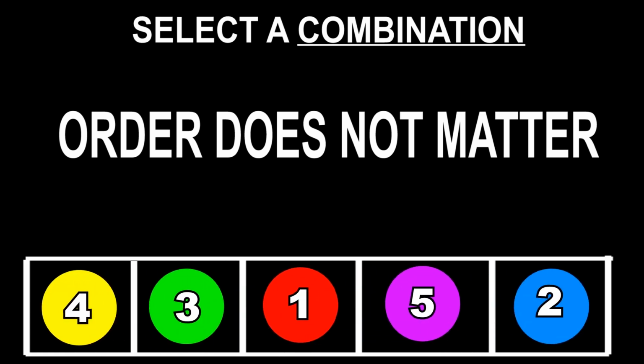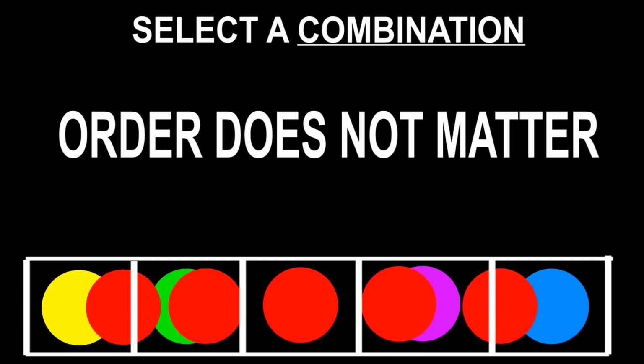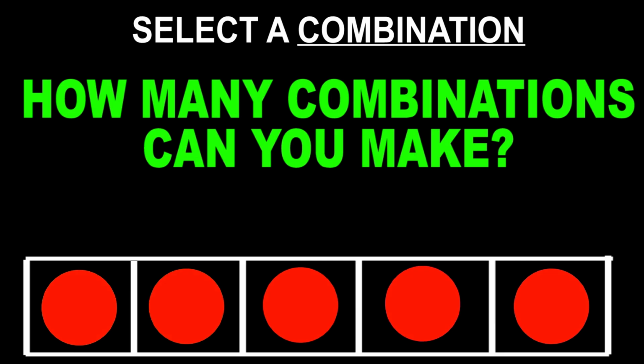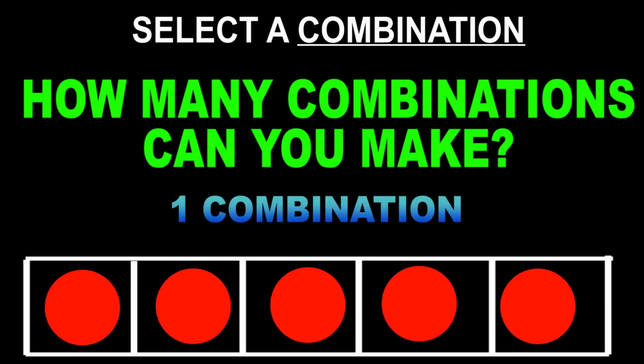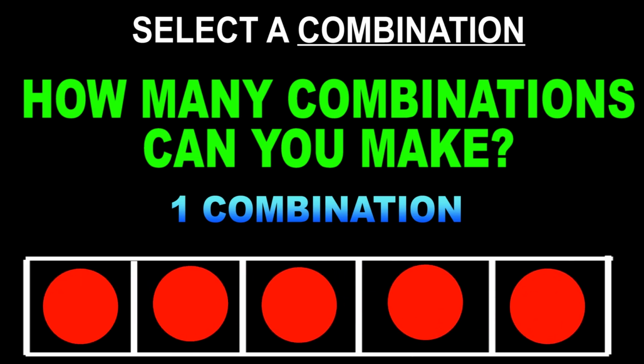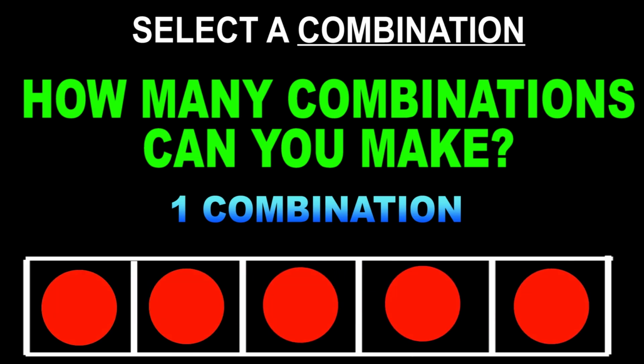It is like these circles do not have numbers. These circles are all the same. Now the question is, how many combinations can you make? And the answer is 1. Yes, the arrangement in which these circles are arranged doesn't matter, so you can make only one combination of these 5 circles.